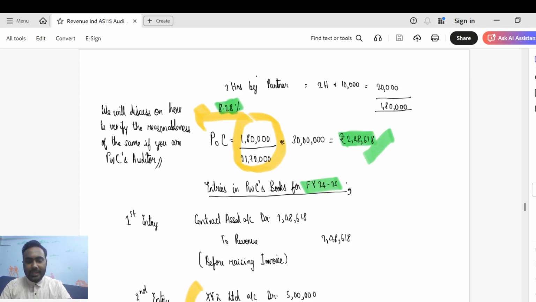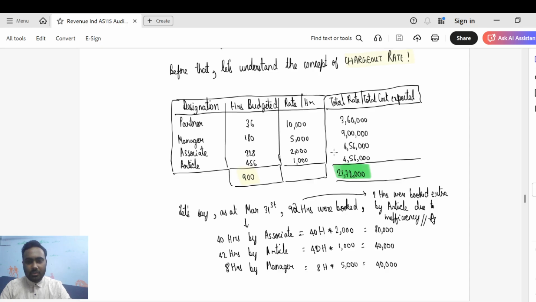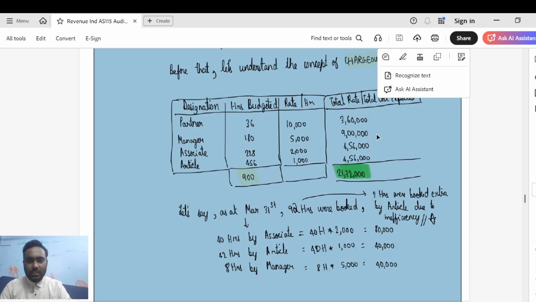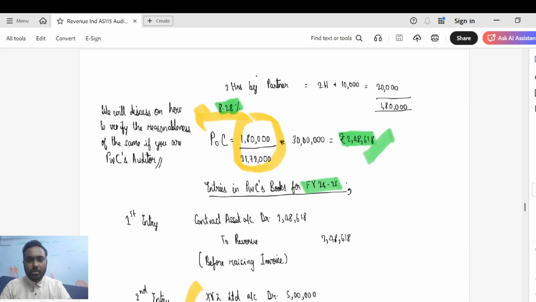So now we need to get the percentage of completion. So basically the percentage of completion would be 1,80,000, that is the cost incurred till date as at the financial year end, divided by 21,72,000, because 21,72,000 is the total cost that the firm expects to incur. So it would basically be 1,80,000 by 21,72,000 into the transaction price, which is 30 lakhs. So basically we get a percentage of completion number of rupees 2,48,618, guys. I hope that is clear. So ideally, 2,48,618 is the number which should be recognized as revenue by the audit firm.